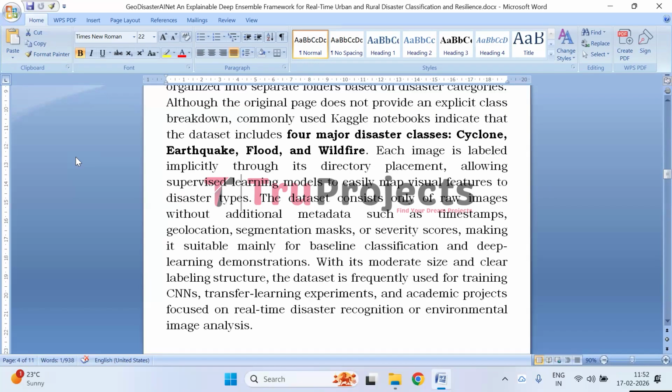It consists solely of raw images without additional metadata such as timestamps, geographical coordinates, segmentation masks, or severity annotations. Because of its clear structure and moderate size, the dataset is well suited for training convolutional neural networks, conducting transfer learning experiments, and supporting academic research or demonstrating projects related to disaster recognition and environmental image analysis. However, its lack of multimodal information limits its use primarily to baseline image classification applications rather than advanced situational awareness systems.